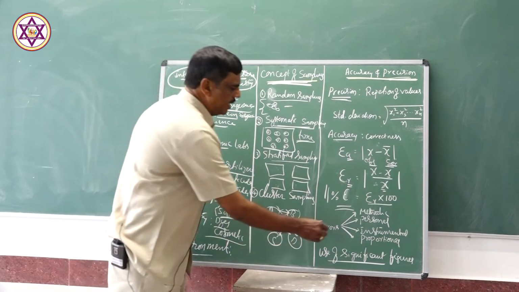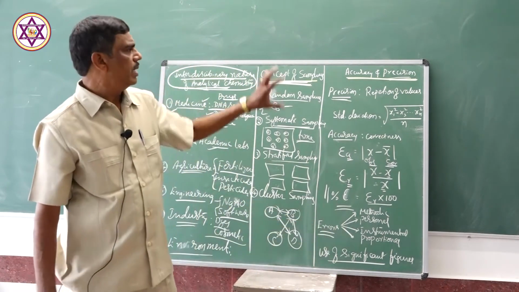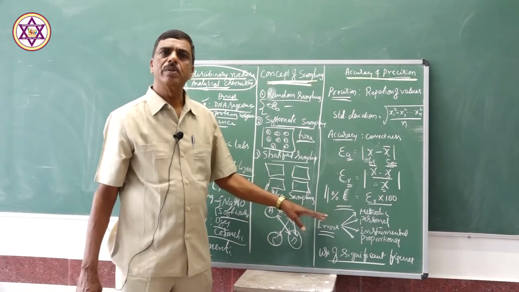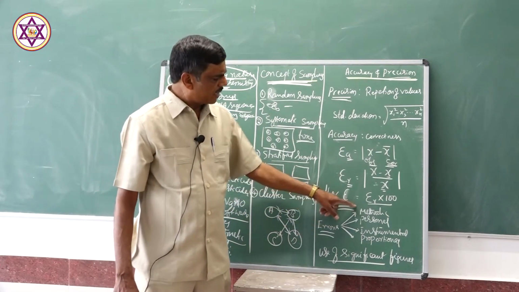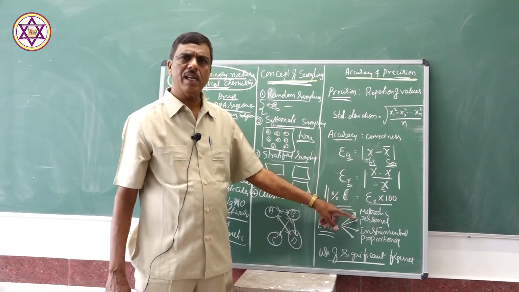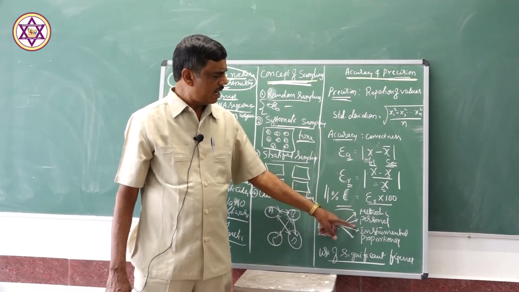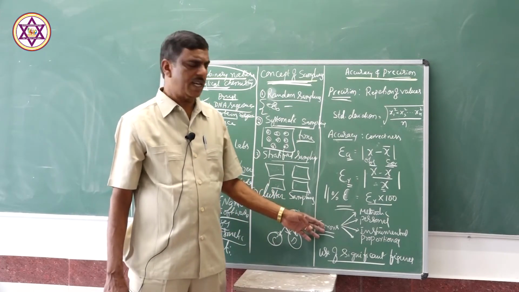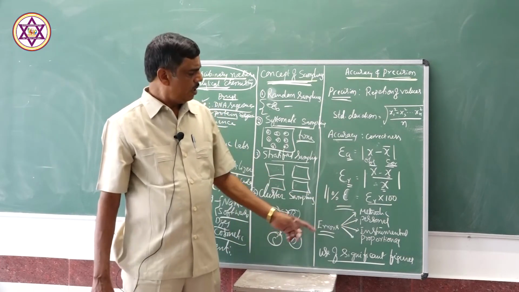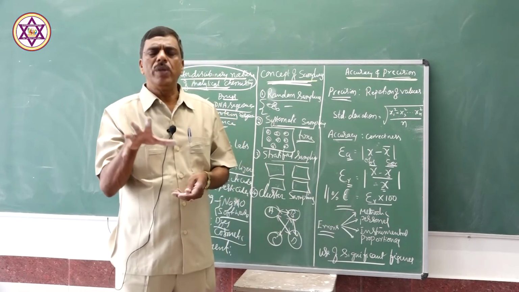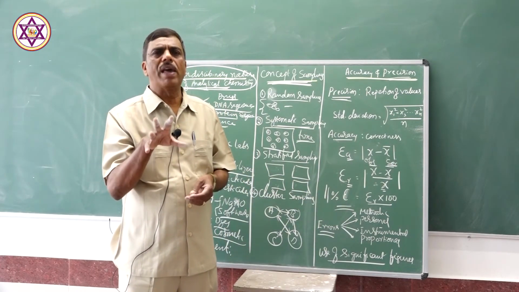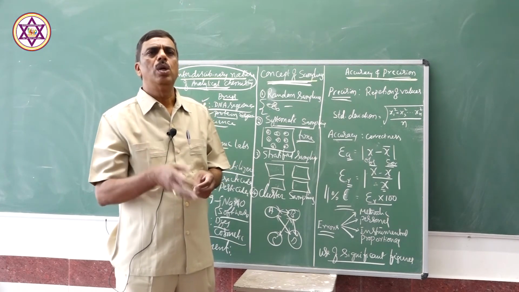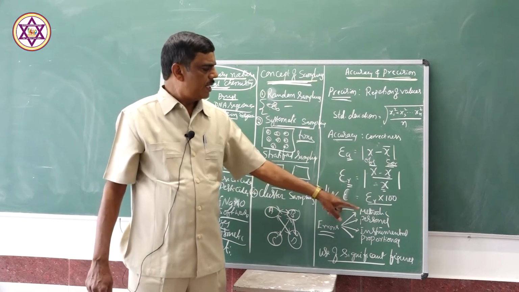The error in the estimation, in the calculation, is of different types: methodic error, personal error, instrumental error and proportional error. We can classify these errors. Methodic error: which method we use to find out the value, the exact value. That method is important.